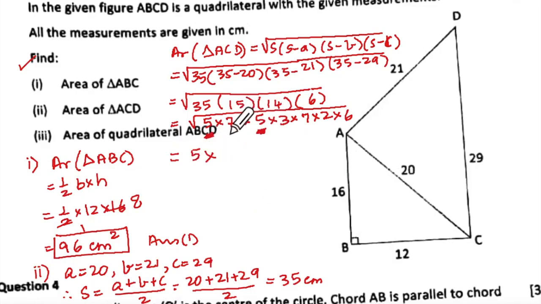Do a curly line for 7 and 7. So 7 into 7 means 49 under root, so you'll take 7 once only. Then put a dot here and a dot here: 3 into 2 is 6, and this is 6. Did you understand what we've done?